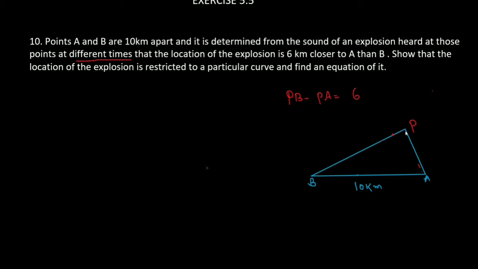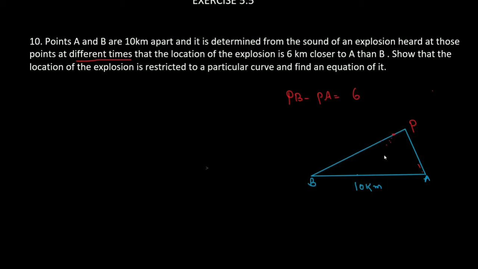Point P is moving. That means the explosion takes place at different times. Point P is not fixed. The explosion is not taking place at one point P. It is moving. At 1 o'clock it is at P, at 2 o'clock it is at P1, at 3 o'clock it is at P2. So when it changes, these distances will change, but the difference is not changing. Understood? The distances PA and PB are changing, but the difference between the distances is the same. So PB minus PA is equal to 6.